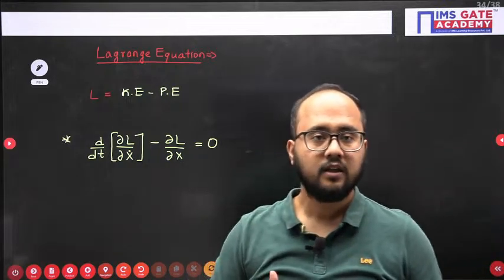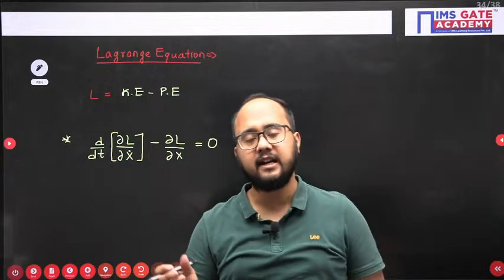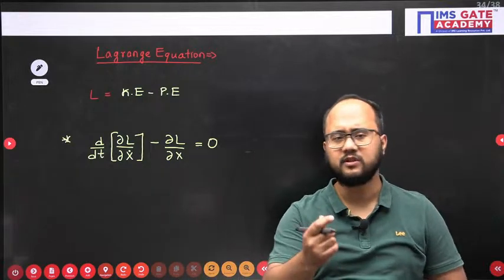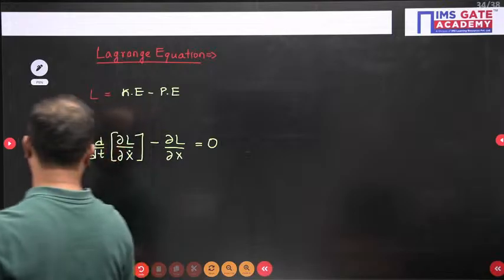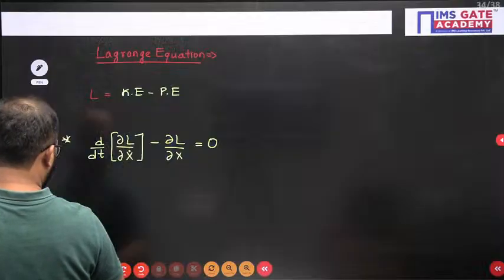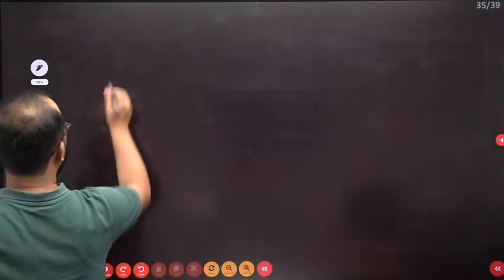So this is all about the dynamics part and the Lagrange equation. And one more small thing regarding the collision of elastic bodies that we should know. Let me just add one more page here.